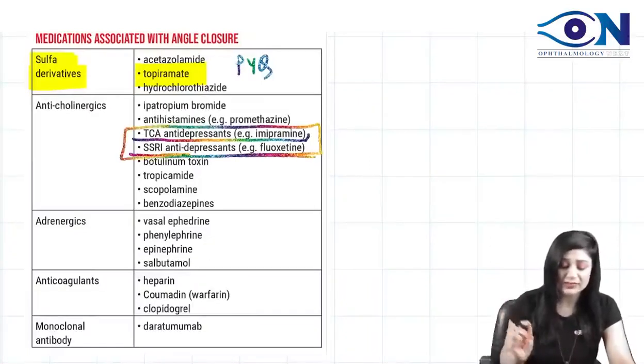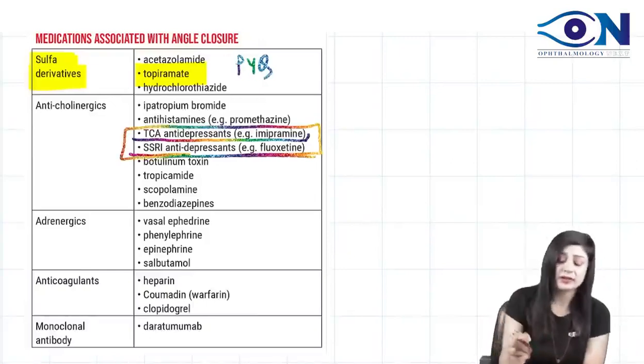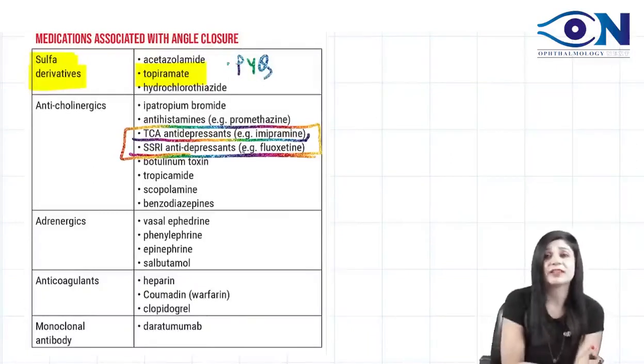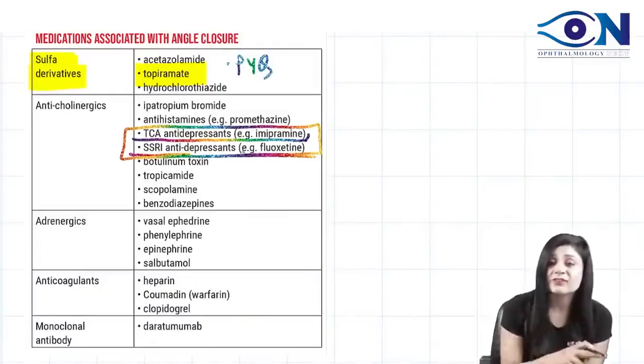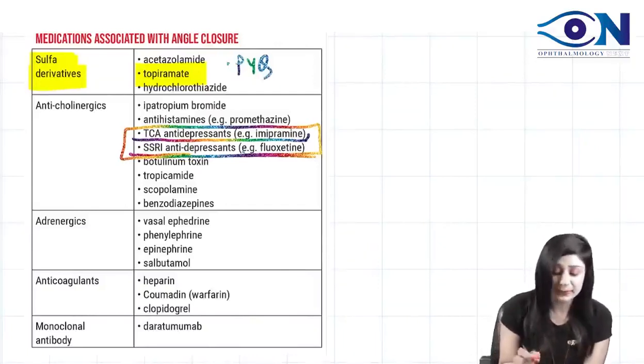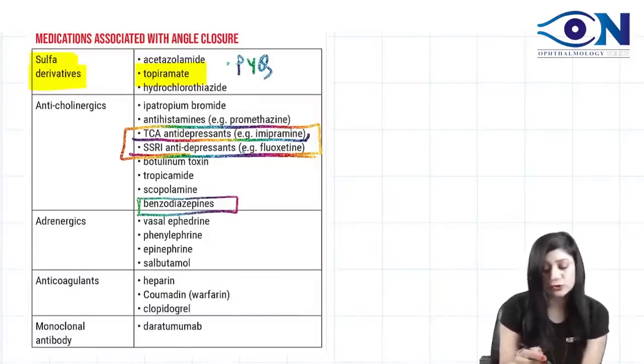They have been asked. Adrenergics we already know. Anticoagulants we already know. But these two are very, very important. On topiramate there have been questions many times. Bilateral secondary angle closure glaucoma can occur, and even antipsychotics, antidepressants, benzodiazepines, all these can also cause angle closure glaucoma. So you can learn most of these things.